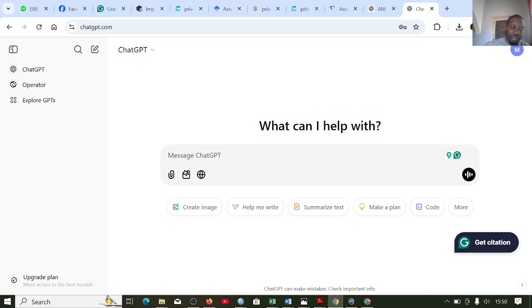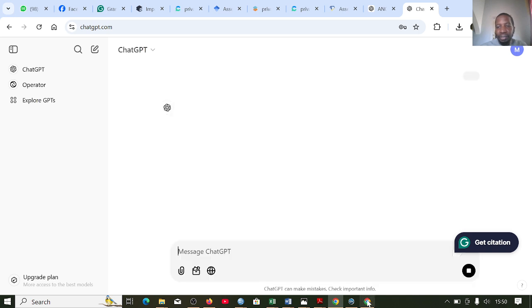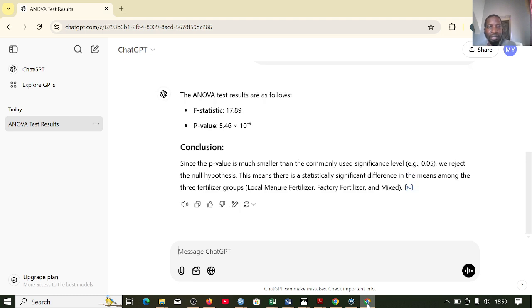So I will say the same here: perform ANOVA test and conclude. Here we didn't specify anything to ChatGPT, so let's see whether it will understand.